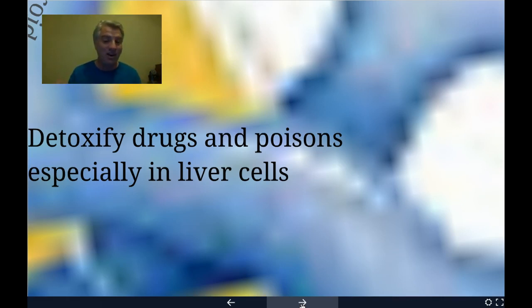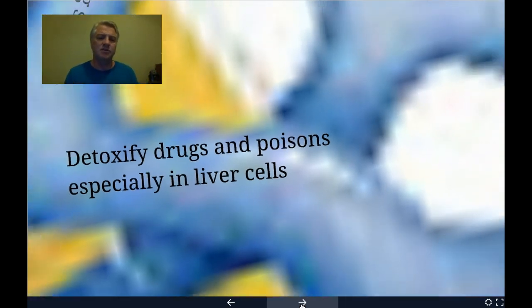In turn, alcoholics and drug abusers have to take more and more of the drug or the alcohol to get the same effect, because their body is just producing more smooth ER within their liver. Eventually the liver will wear out, cirrhosis might kick in, and you have liver failure. You can overwork your liver when you start producing so much of that smooth ER.